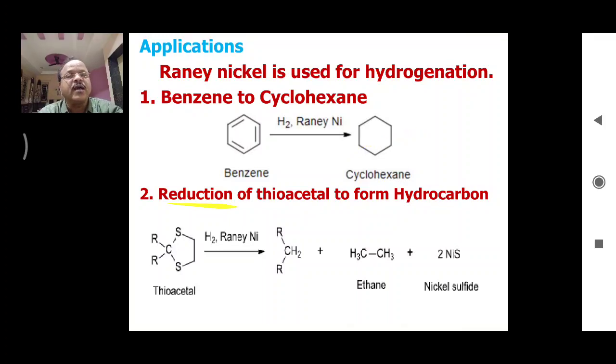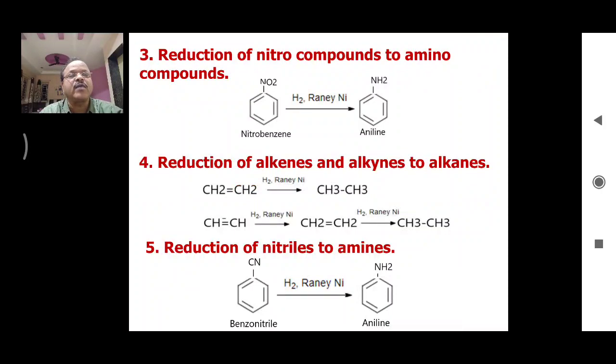The second application of Raney nickel is reduction of thioacetal to form a hydrocarbon. This is thioacetal. When treated with Raney nickel, there is formation of this hydrocarbon, which is an ethane, commonly called a hydrocarbon.